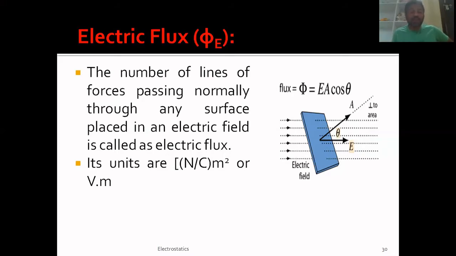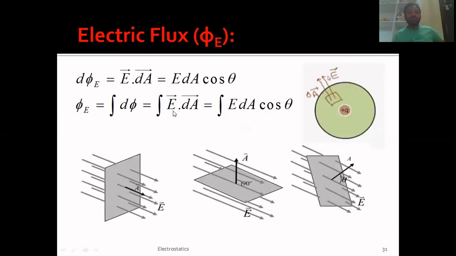So the dot product of electric field intensity and area vector. Remember, area is a vector quantity. As I already mentioned, electric field intensity is a vector quantity. That is clear to you, I hope. And the area is also a vector quantity, which means it will have magnitude and also direction. The direction of the area will always be perpendicular to the area itself. So that you try to get it. Anyway, we just move on to our next slide, which explains the electric flux in detail.